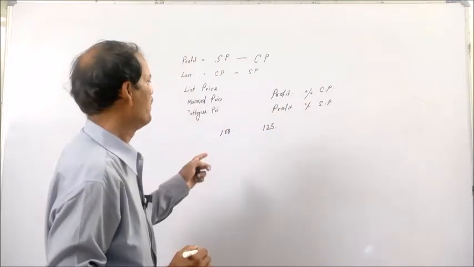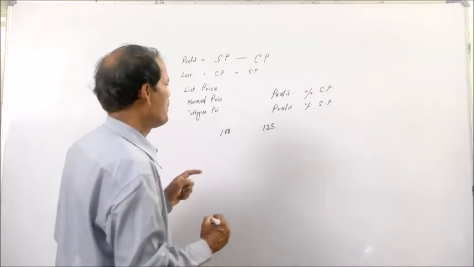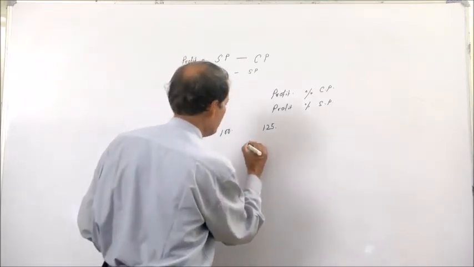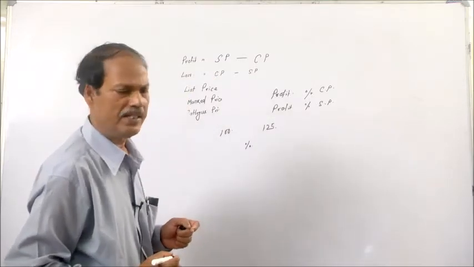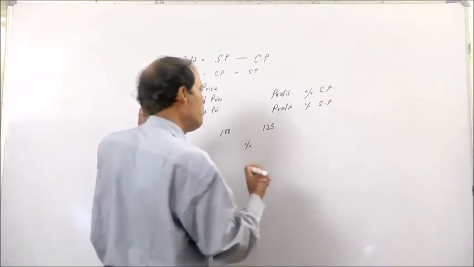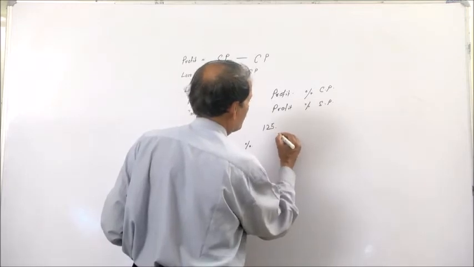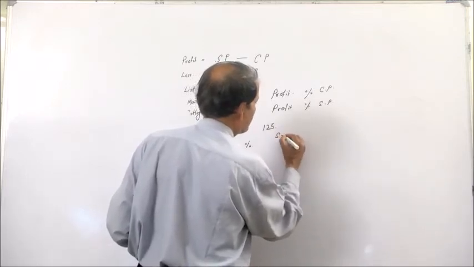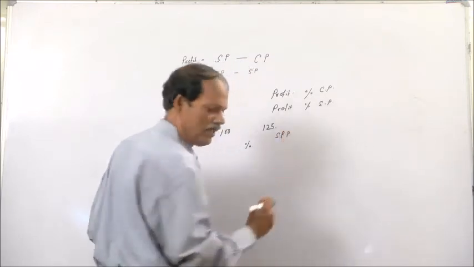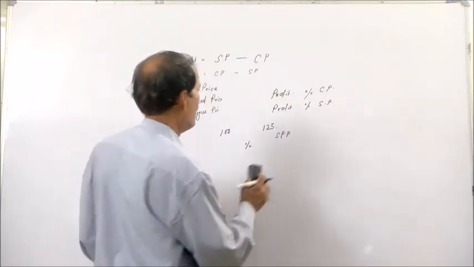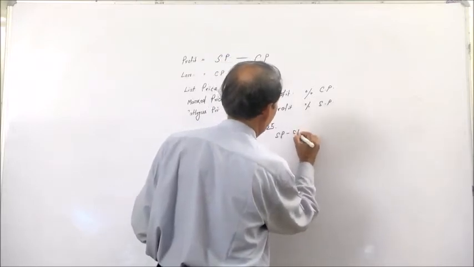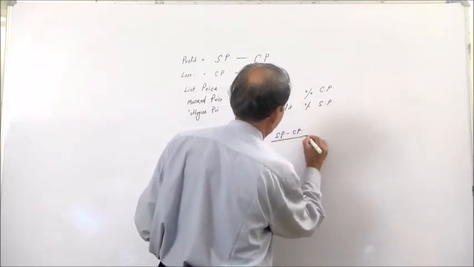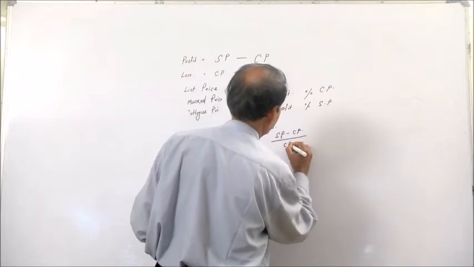Then the percentage of profit is simply sales price minus cost price, divided by the cost price.